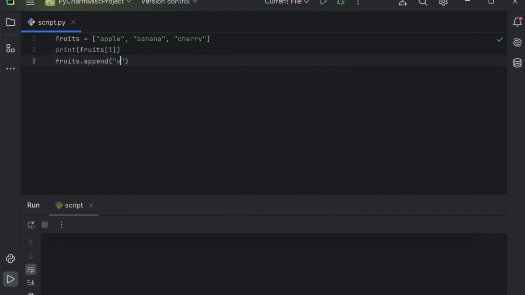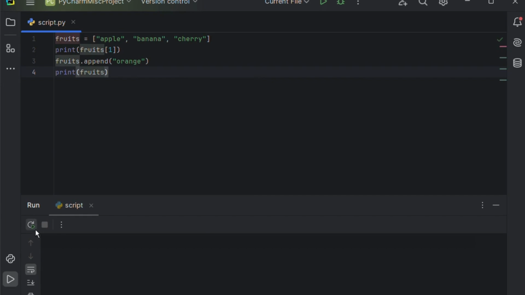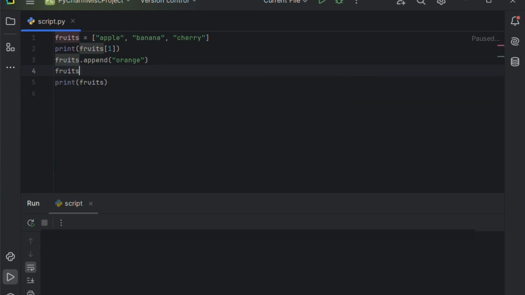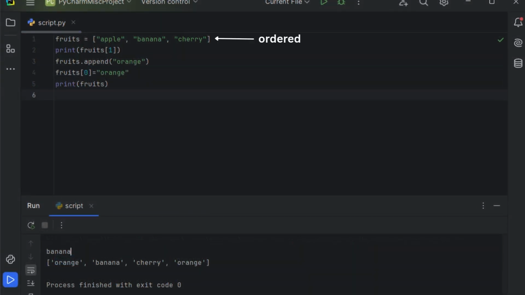Now, if we want to add a new element, we can use the .append function and write the element inside it, and that will add it to the list. If we want to change an element, for example, replace the item at the 0th position with orange, we just write fruits[0] equals orange. So, since lists are indexed, we call them ordered. Also, we can modify, add, or delete elements from them.